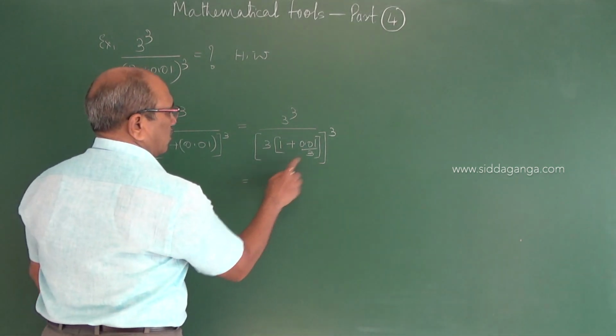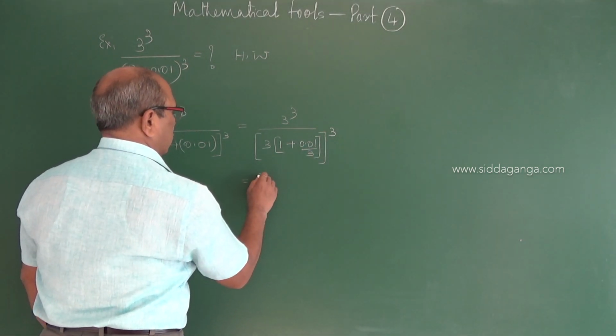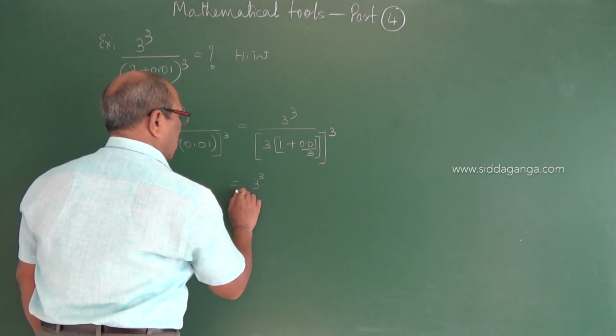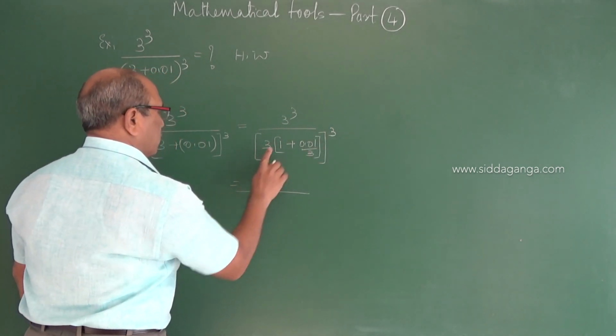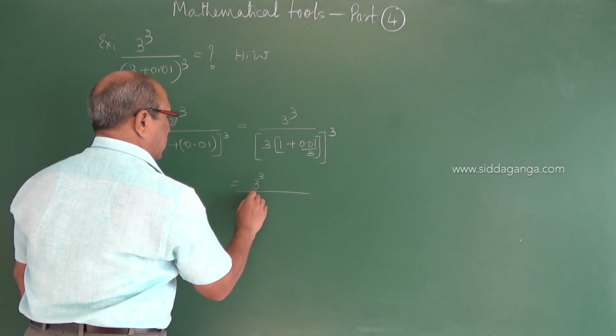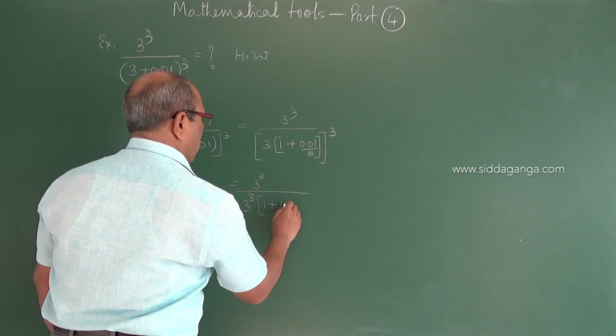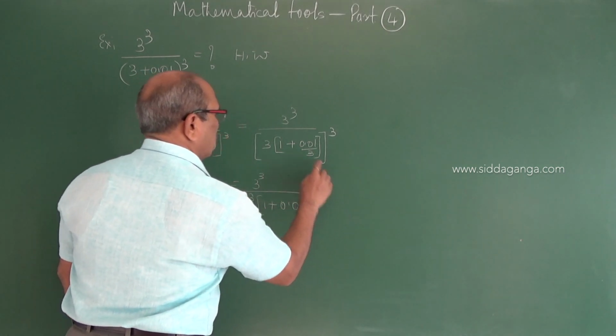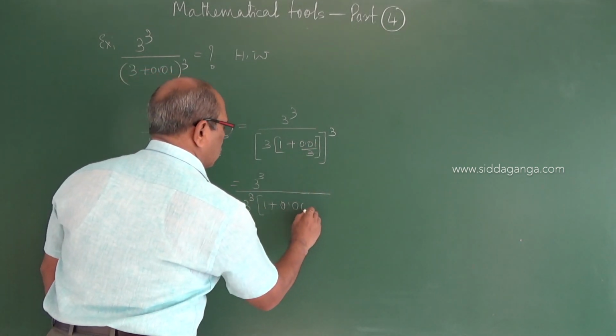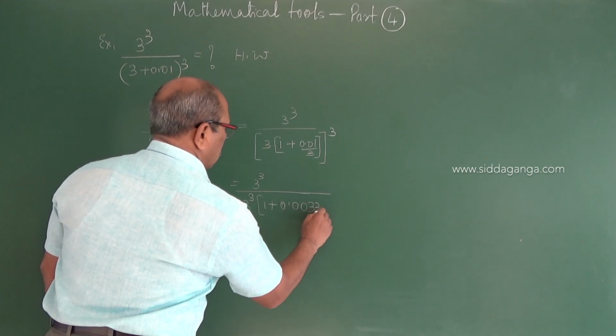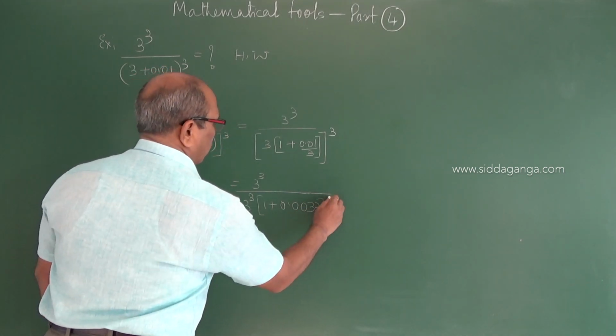And again 3 cubed, if I bring out, according to the law of indices we are able to write 3 cubed into (1 + 0.01 divided by 3) to the power of cube.